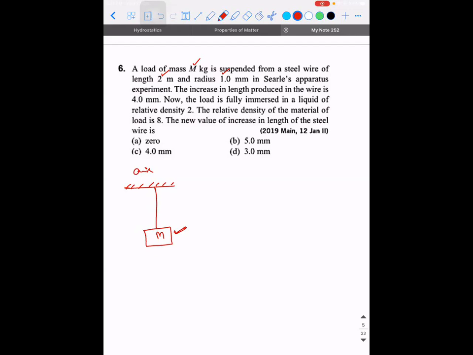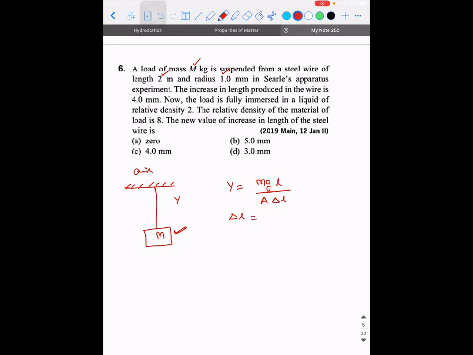So how much is the value of delta L? Let's say the Young's modulus of the wire is Y. So can I write Y is equal to mg divided by A, here why am I writing mg? Because they didn't speak anything about the acceleration of the string. So Y = mg into L divided by A into delta L. Right? This is the expression I get.